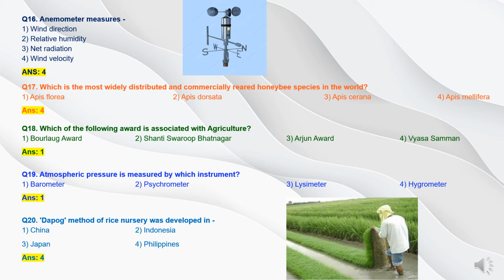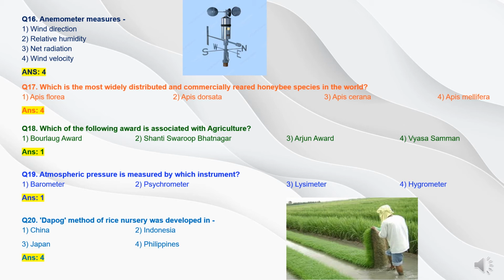Here the different instruments are used to measure different data. Like barometer is used to measure the atmospheric pressure, psychrometer is used to measure relative humidity percent, lysimeter is used to measure evaporation loss, hygrometer is also used to measure relative humidity percent. So here the correct answer related to atmospheric measurement is barometer, option 1.